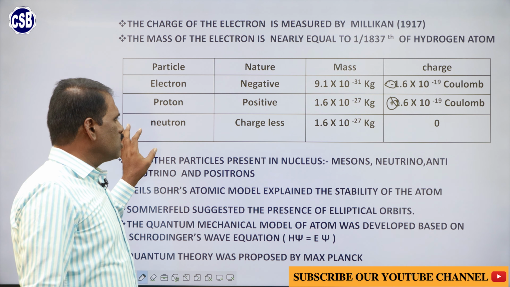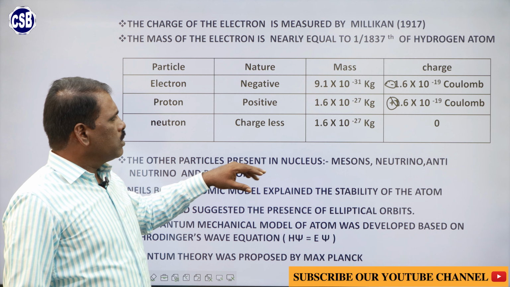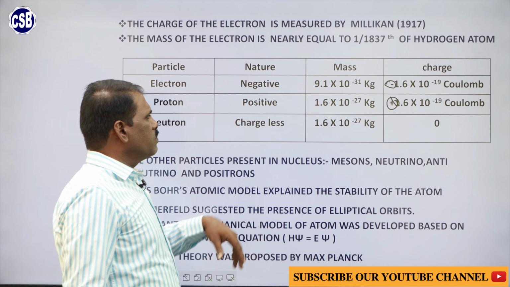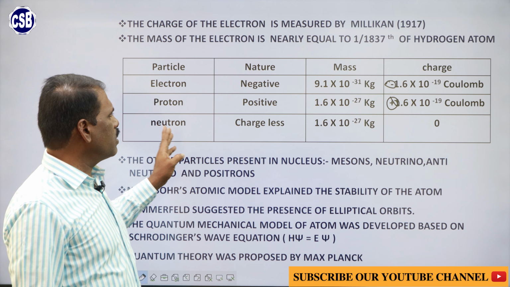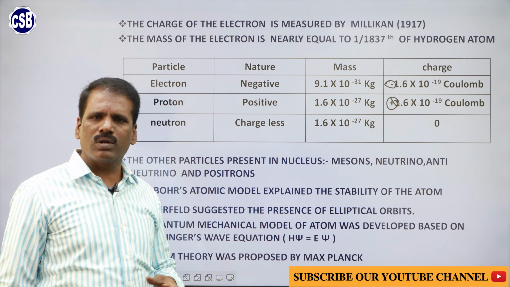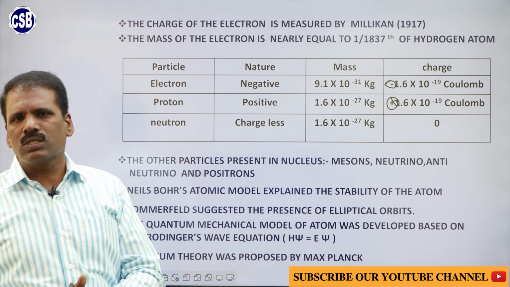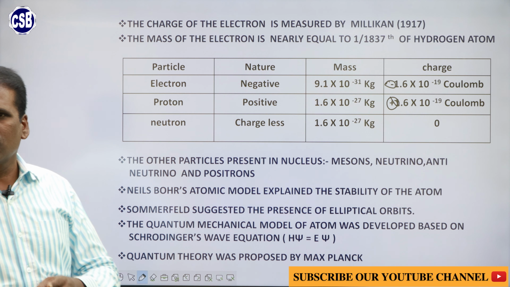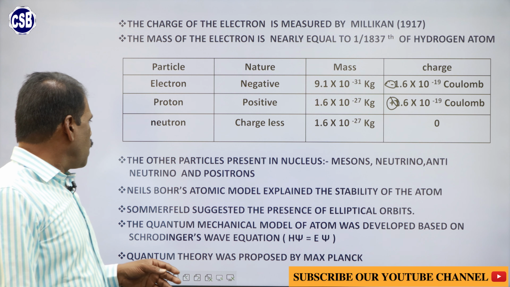Neutrons are chargeless particles and the charge is 0. When it comes to mass, the mass of the electron is 9.1 × 10^-31 kilogram, and that of the proton is 1.6 × 10^-27 kilogram, which is equal to the mass of the neutron.